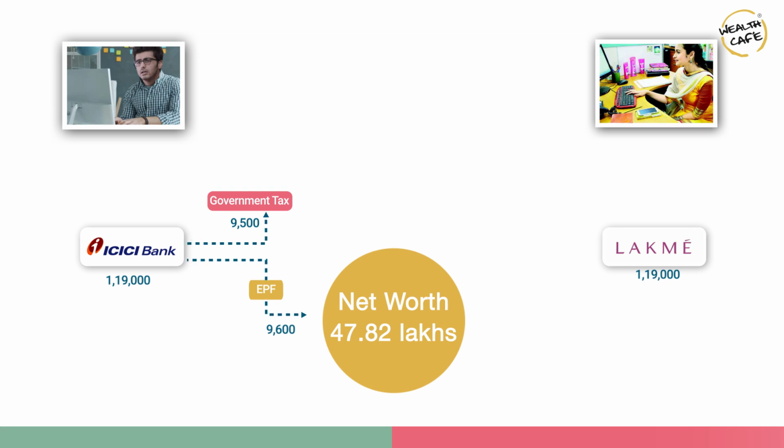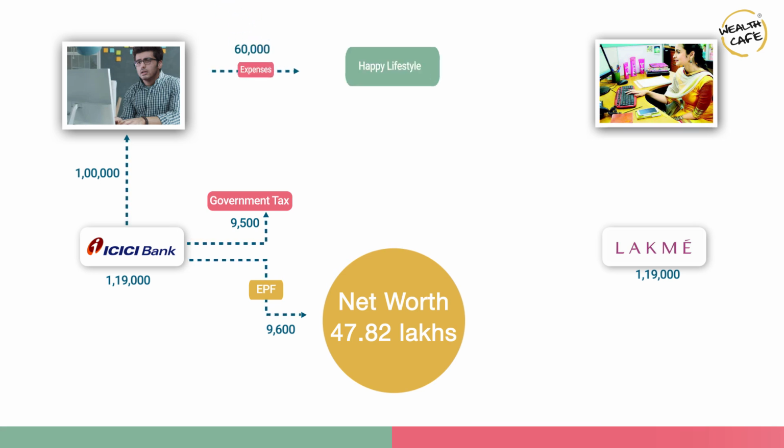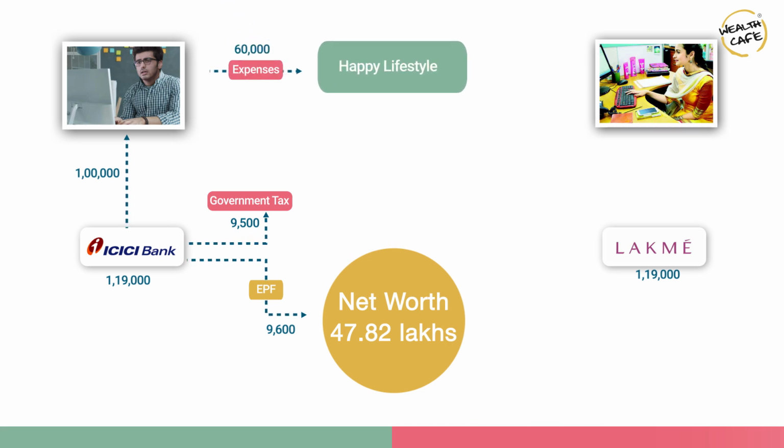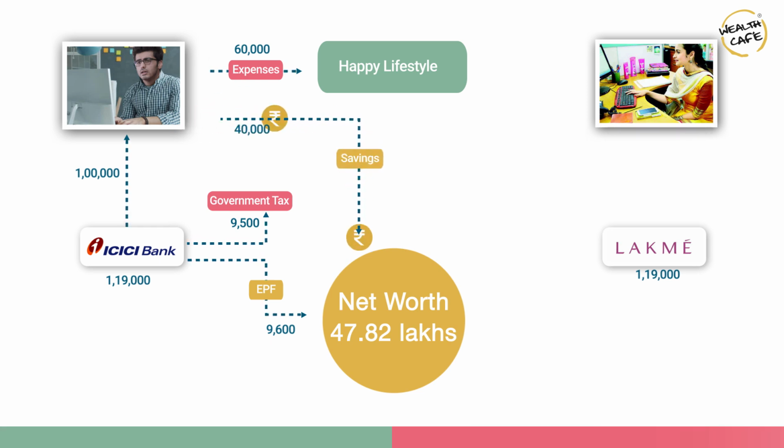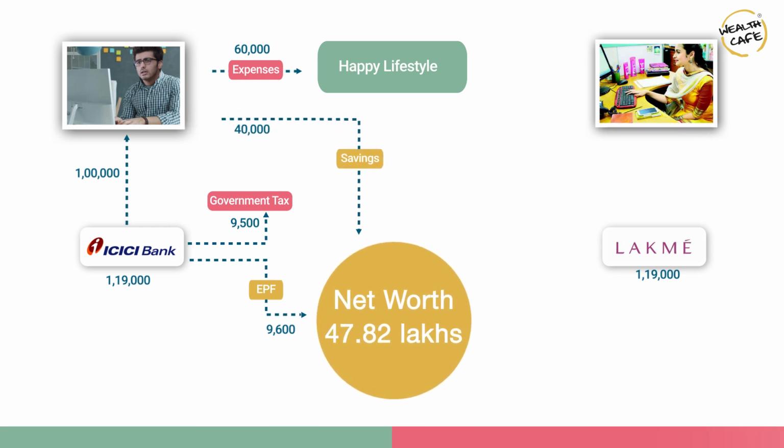So his first contribution happens from his gross salary even before he receives the money in his bank account. The government takes away their share of taxes, and as statutorily required, a certain amount is contributed towards his EPF account. From the 1 lakh rupees that he receives in his bank account, he contributes 60% or 60,000 towards their lifestyle expenses, and the balance 40,000, which is saved, goes to growing their net worth.